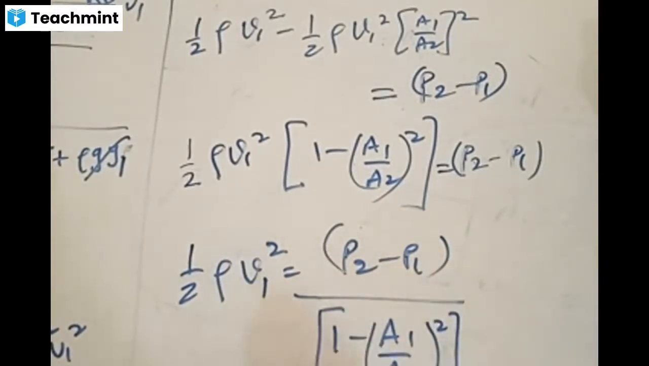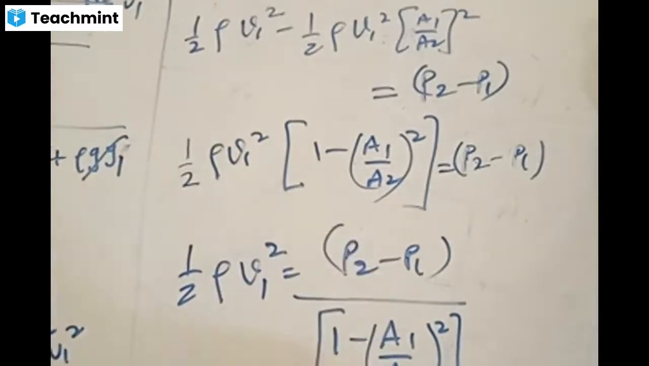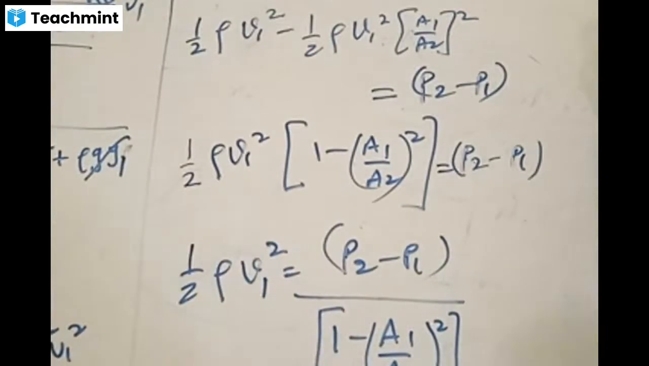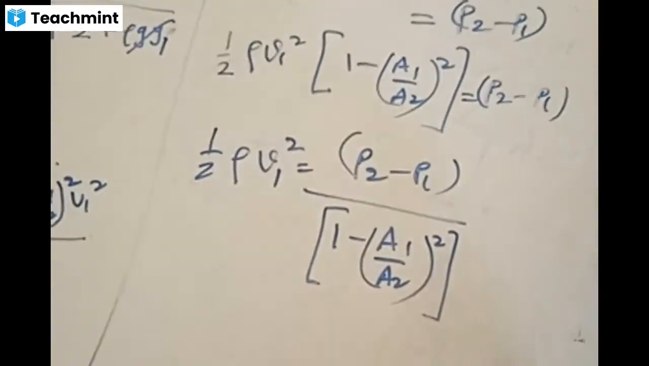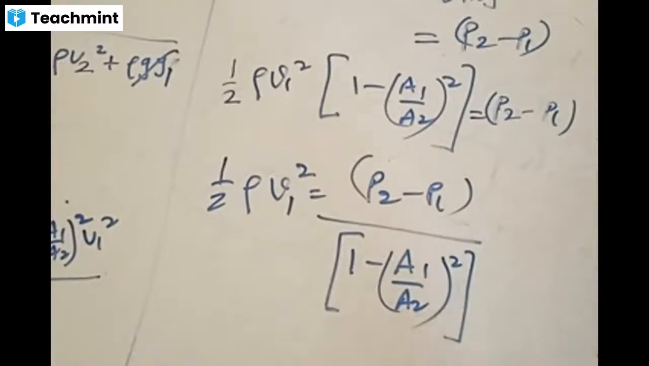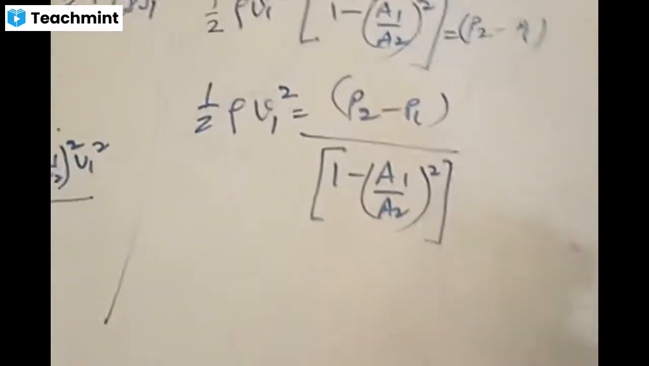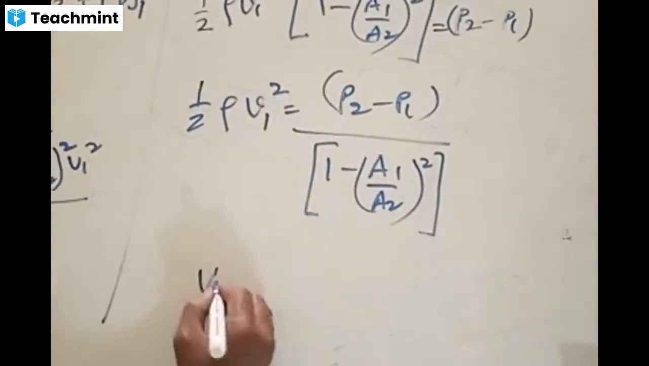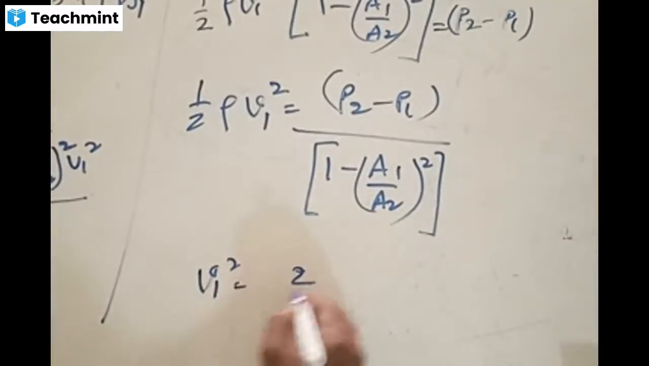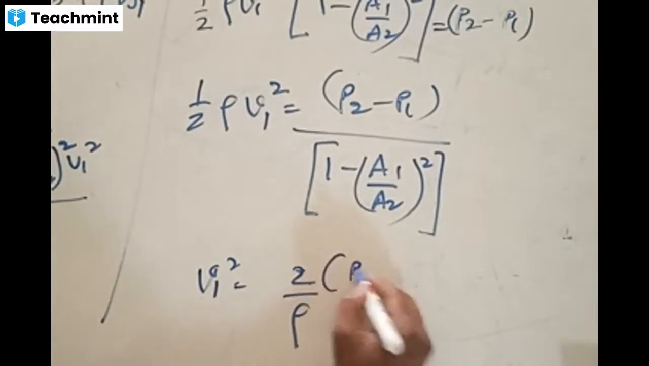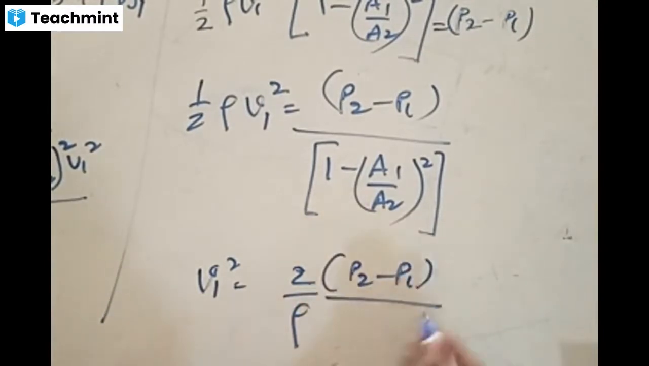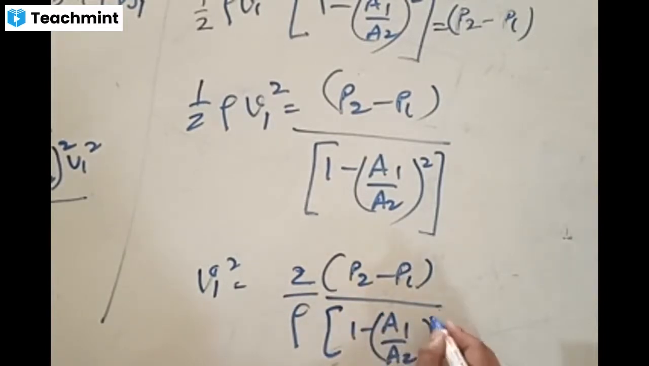Right? Can you write it like this? This whole factor goes to the denominator. Now we want the equation only for V1. Accordingly, V1 square is equal to 2 by rho times P2 minus P1 of 1 minus A1 by A2 whole square.